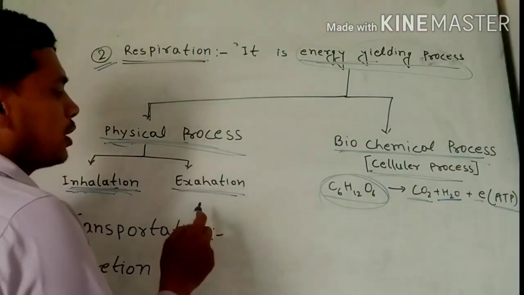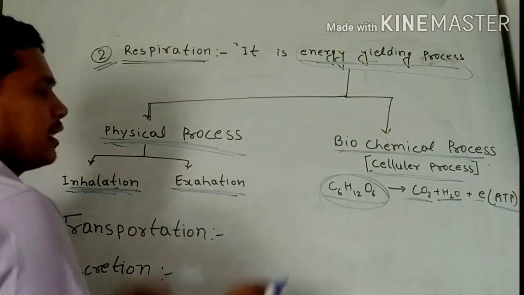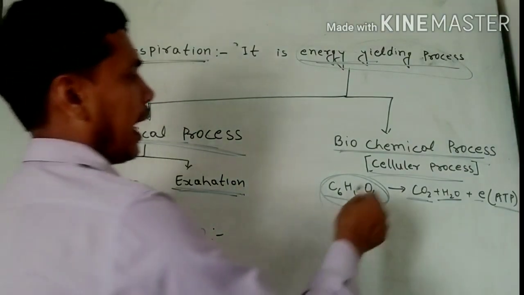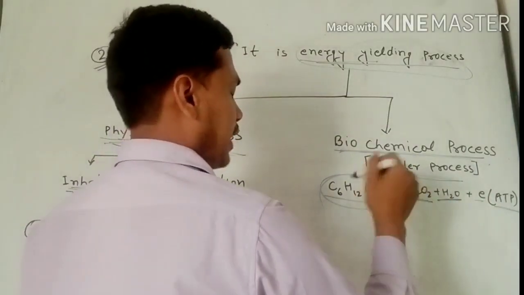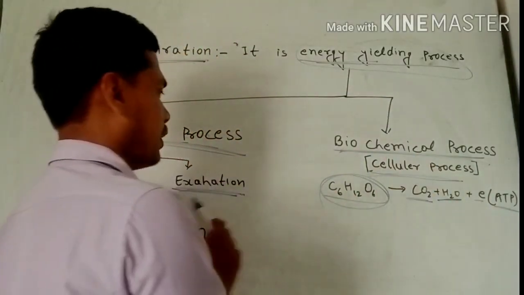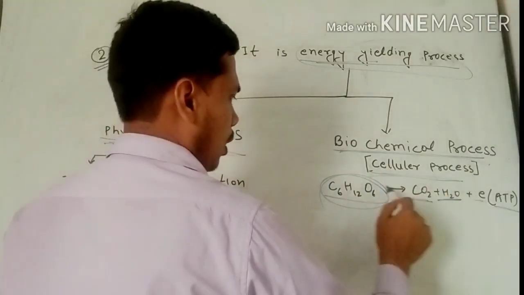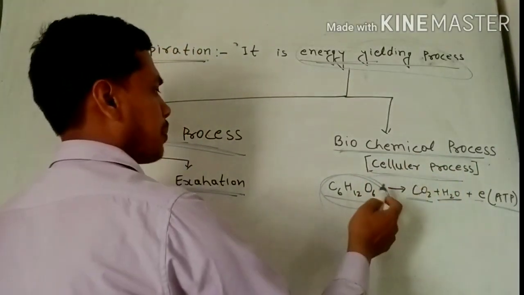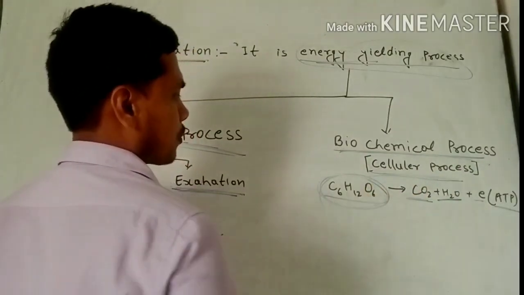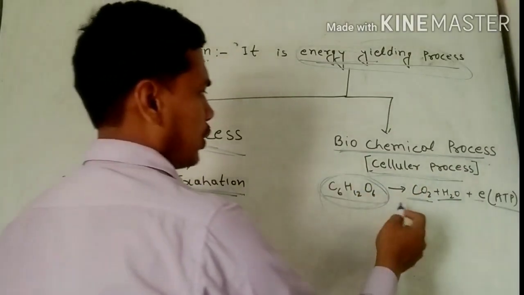These are the physical process and these are the chemical process. In the cellular process, energy is released here, not here. So in this biochemical or cellular process, glucose breaks into carbon dioxide, water and energy.